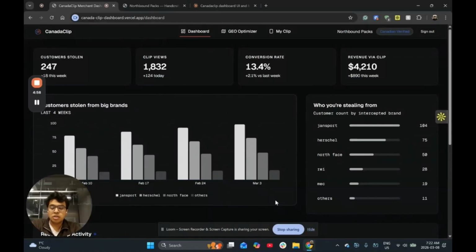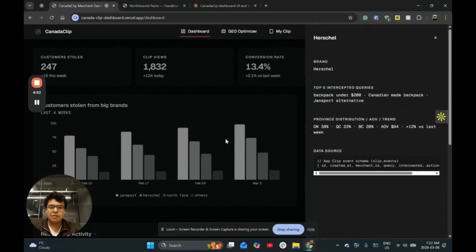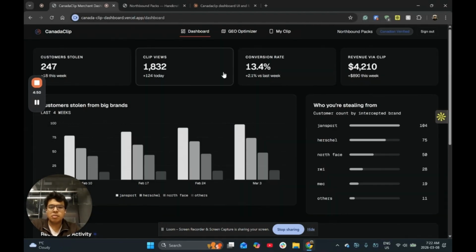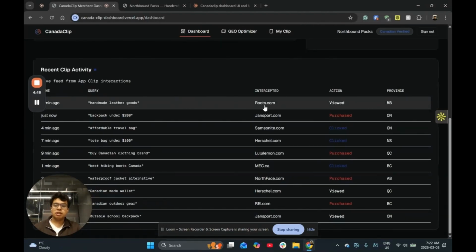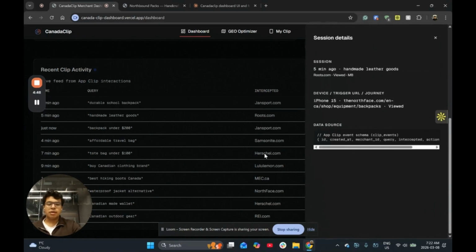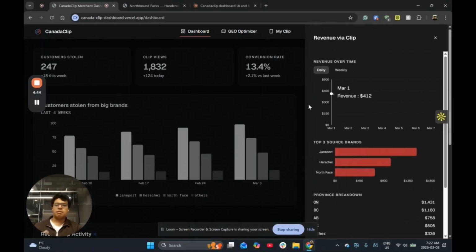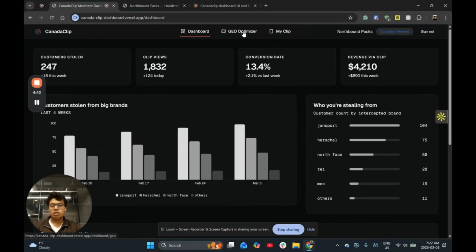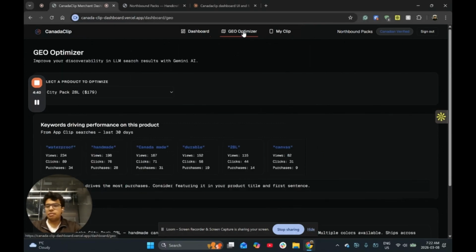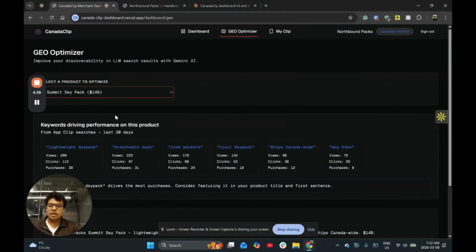Now, small businesses can also use CanadaClip with our dashboard, where they can track customer stolen, click views, conversion rates, who they're stealing from, and get full info, as well as recent clip activity, which tells them where exactly stuff is coming from and their revenue from the clip. Also, we have an optimizer to help them get LLM search results. For each product they serve, they have different keywords.